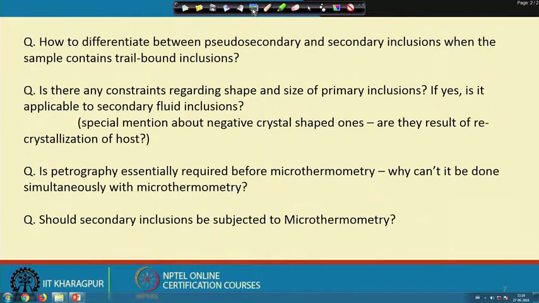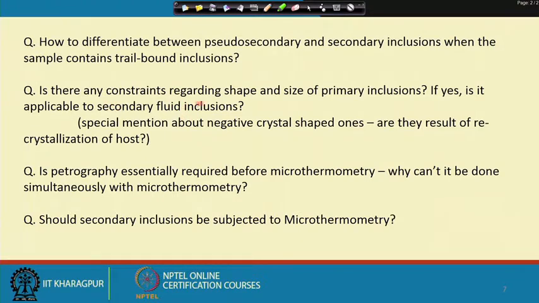So, the only point that I could possibly make here is that in order that this particular heel crack, the inclusions which are present in that heel crack, to be taken as pseudo secondary, such kind of heel cracks should be present in more than one such grain of the host mineral. That could possibly be one of the ready answers that can be given in this context.